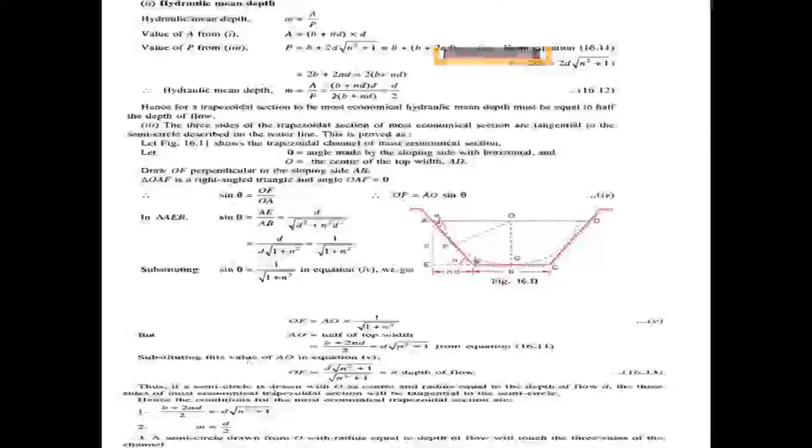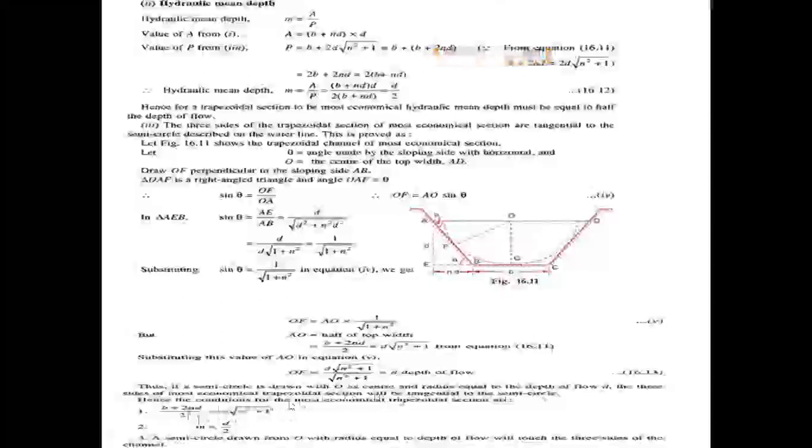So OF equals d into root of n square plus 1 divided by root of n square plus 1. Here the root of n square plus 1 terms cancel, so OF equals the depth of flow.